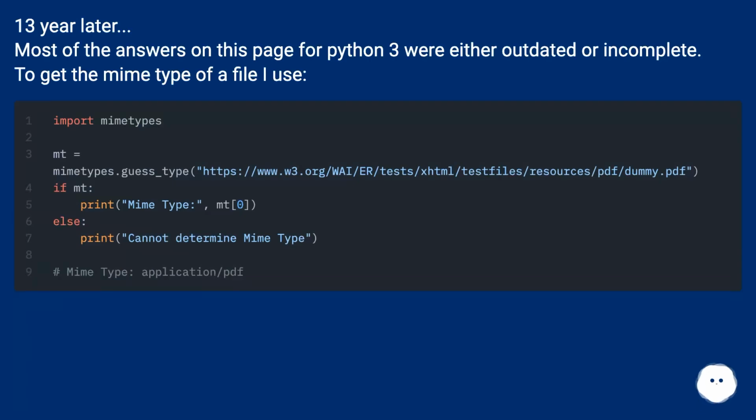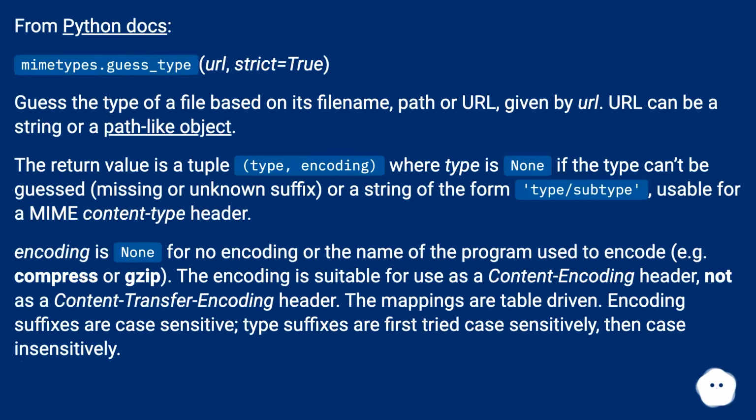13 years later, most of the answers on this page for Python 3 were either outdated or incomplete. To get the MIME type of a file I use mimetypes.guess_type. Live demo. From the Python docs: mimetypes.guess_type(url, strict=True). Guess the type of a file based on its file name, path, or URL, given by url. URL can be a string or a path-like object.